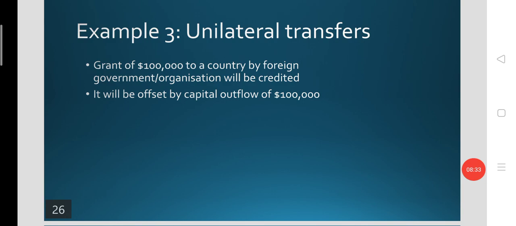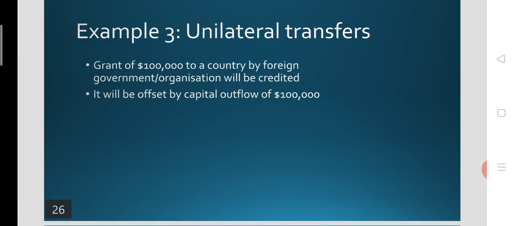The unilateral transfers have both credit entry and debit entry in tandem. For example, a grant of $100,000 to a country by a foreign government or foreign organization will be credited in the balance of payment account of the country as it is a unilateral transfer receipt. At the same time, that will be offset by a capital outflow of $100,000 of the receiving country.